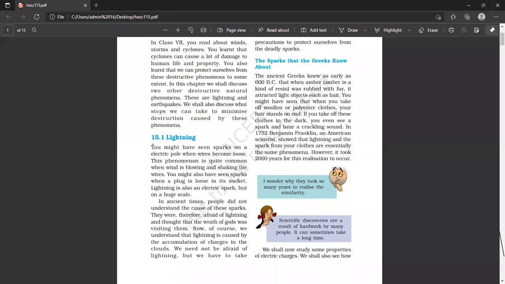Okay. You might have seen sparks on an electric pole when wires become loose. This phenomenon is quite common when wind is blowing and shaking the wires. You might also have seen sparks when a plug is loose in its socket. Lightning is also an electric spark, but at a huge scale.